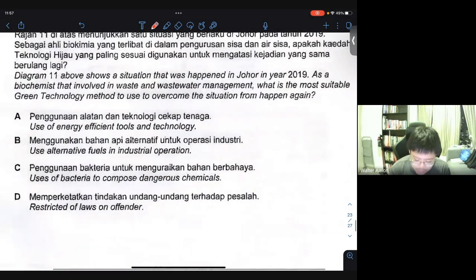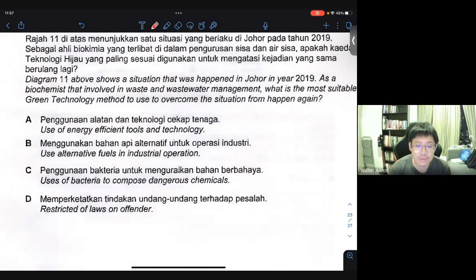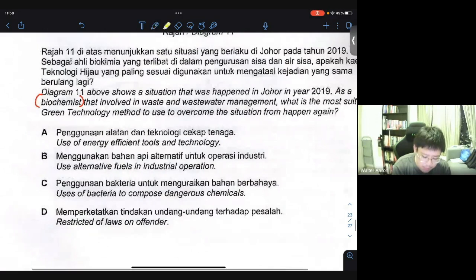I think here they actually ask you based on your general knowledge, okay? So I would say the best solution here will be, because you are using a biological approach. They say as a biochemist means you're supposed to use a biological approach. And among all these answers, you'll notice there's only one which actually has that biological approach, which is to use the bacteria to decompose that dangerous chemicals. Do you see that? So look out for hints like that, because they will ask you as a biochemist, as a chemist, there's a lot of hints there. Since the word bio exists, means you have to use technically anything that's bio-based. So the best answer here will be C, uses bacteria to